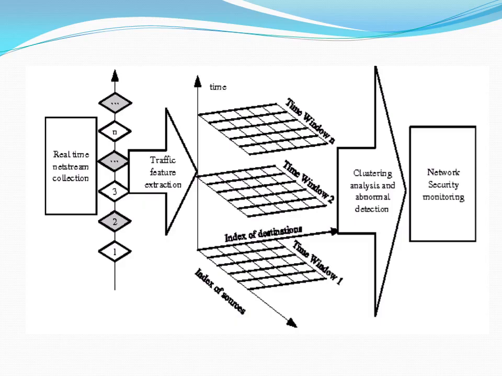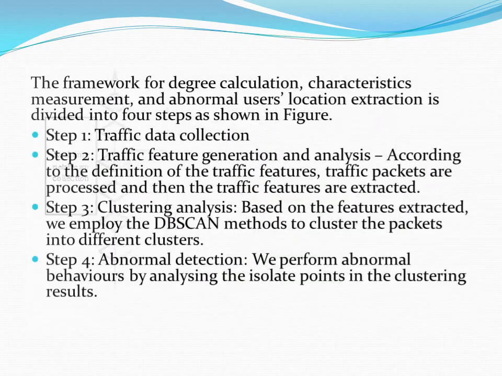The framework for degree calculation, characteristics measurement, and abnormal users' location extraction is divided into 4 steps as shown in the figure. Step 1. Traffic data collection. Step 2. Traffic feature generation and analysis. According to the definition of the traffic features, traffic packets are processed and then the traffic features are extracted. Step 3. Clustering analysis. Based on the features extracted, we employ the DBSCAN method to cluster the packets into different clusters. Step 4. Abnormal detection.